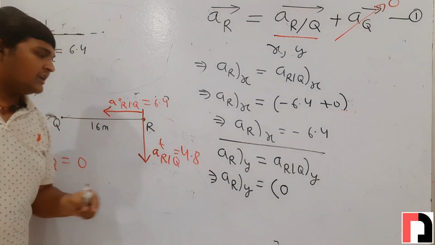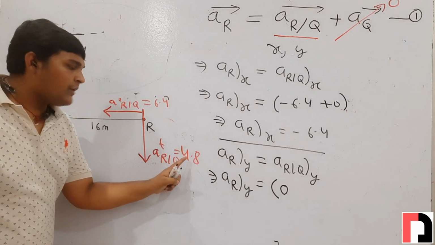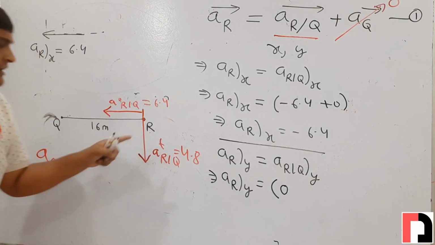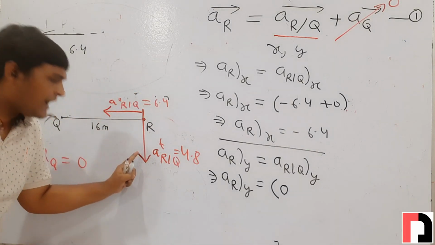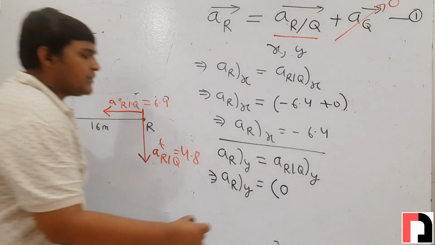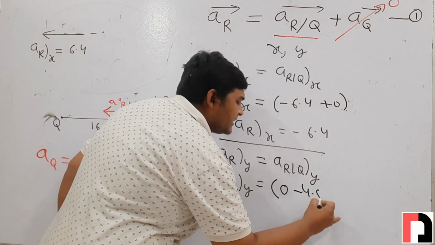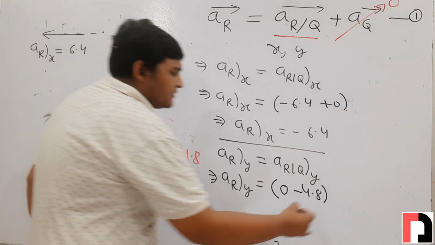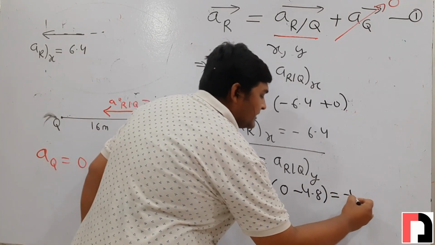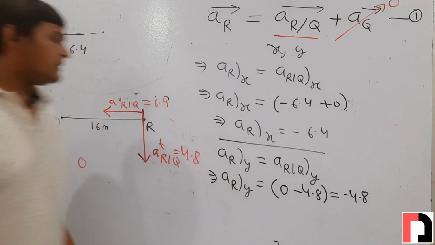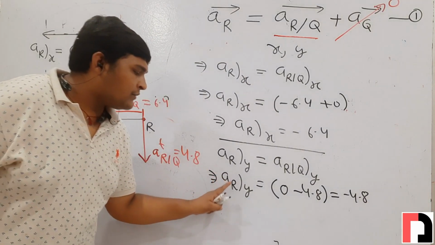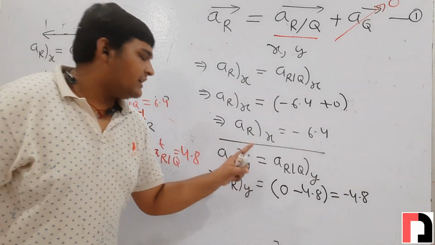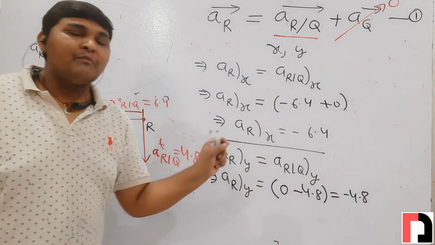Now we will take the tangential component. It is already in y direction, 4.8, so it will come as it is, but since it is in negative y direction, its y component will be minus 4.8. So the component of acceleration of r in y direction is minus 4.8. Clear? This is the acceleration of point r in y direction. Its value is 4.8, and minus is indicating its direction will be in minus y direction.